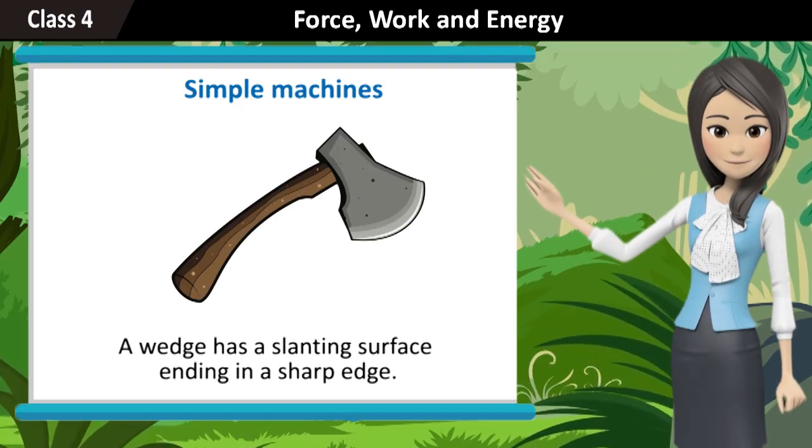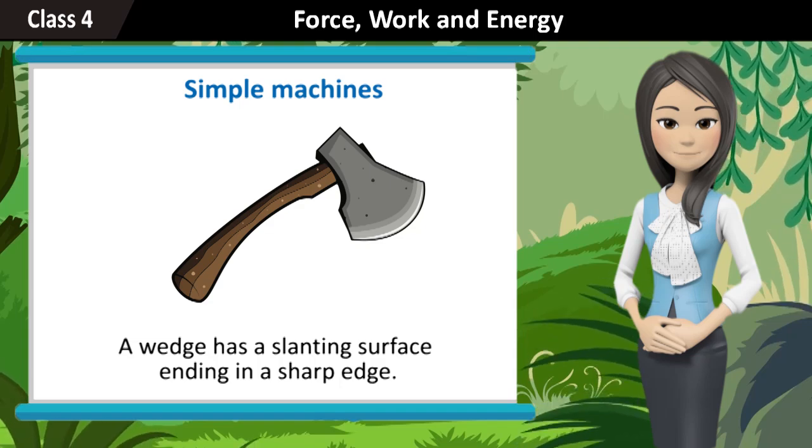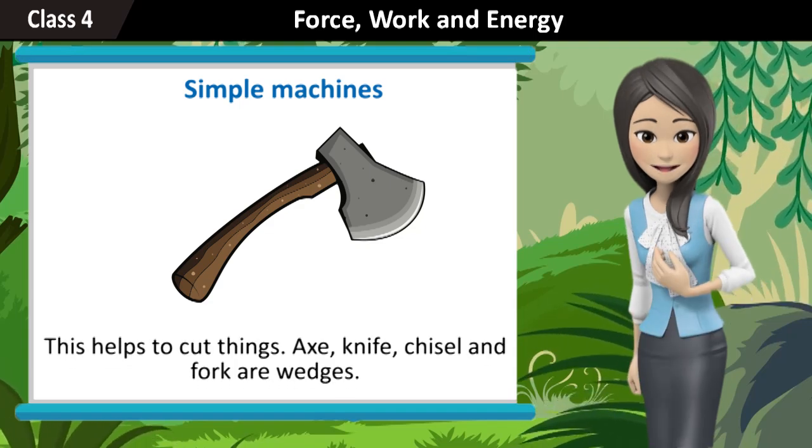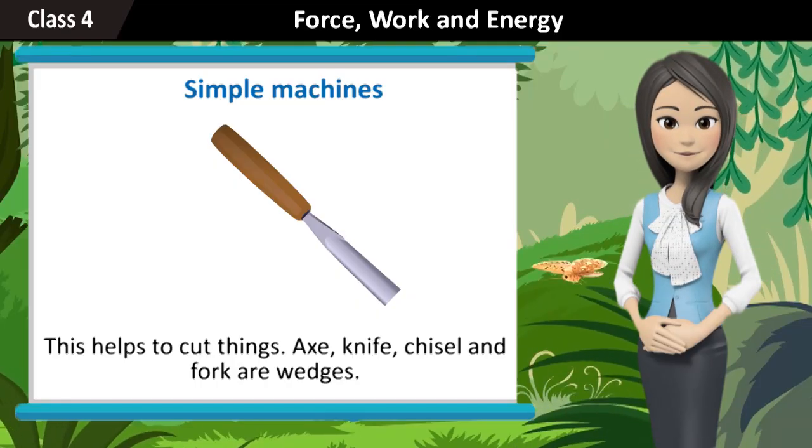Wedge. A wedge has a slanting surface ending in a sharp edge. This helps to cut things. Axe, knife, chisel, and fork are wedges.